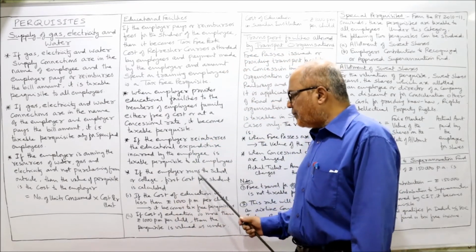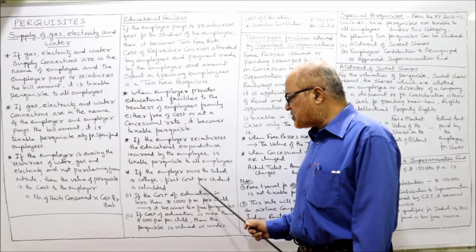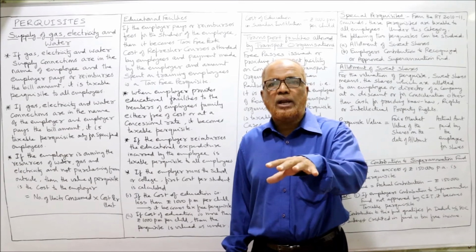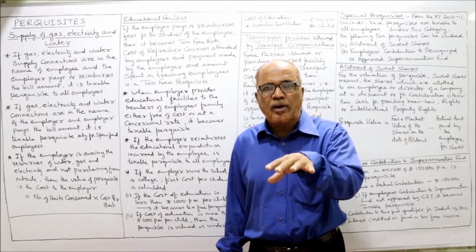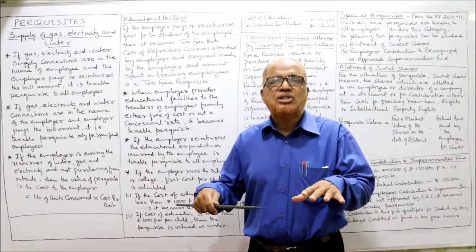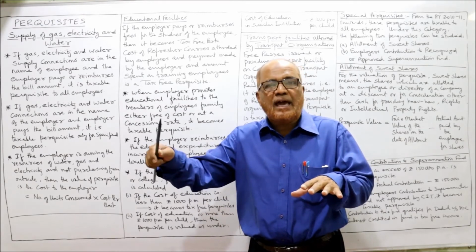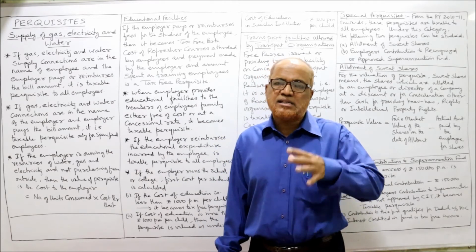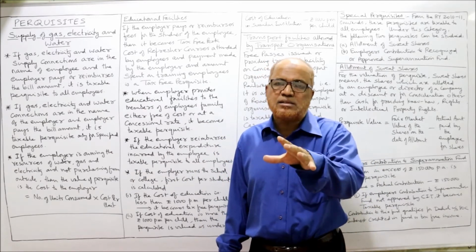Next one is, if the employer runs the school or college, first the cost per student is calculated. Sometimes the school or college is run by the employer themselves. Then in that employer-run institution, the family members of the employees are getting the education. So the Income Tax Act says in this case, it is a taxable perquisite.